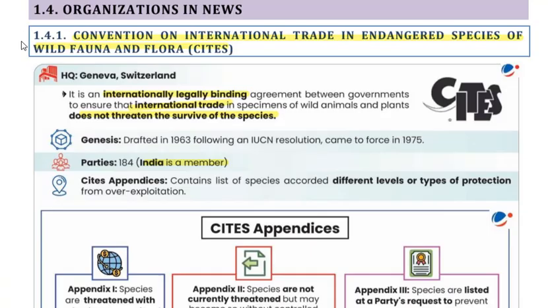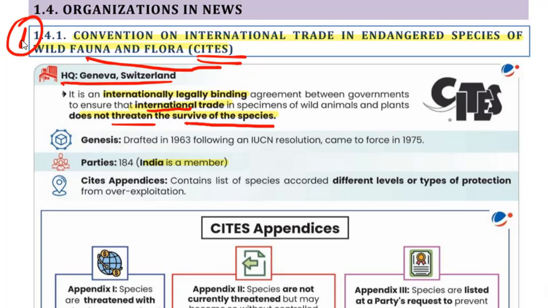The first here is Convention on International Trade in Endangered Species of Wild Fauna and Flora, that is CITES. Headquarters is in Geneva, Switzerland. It is an internationally legally binding agreement between governments to ensure that international trade in specimens of wild animals and plants does not threaten the survival of the species. Do you know that over 38,000 species are protected by international agreement to prevent their exploitation?